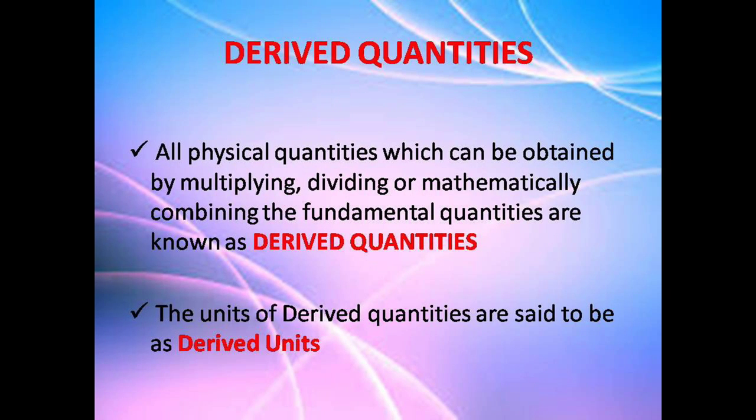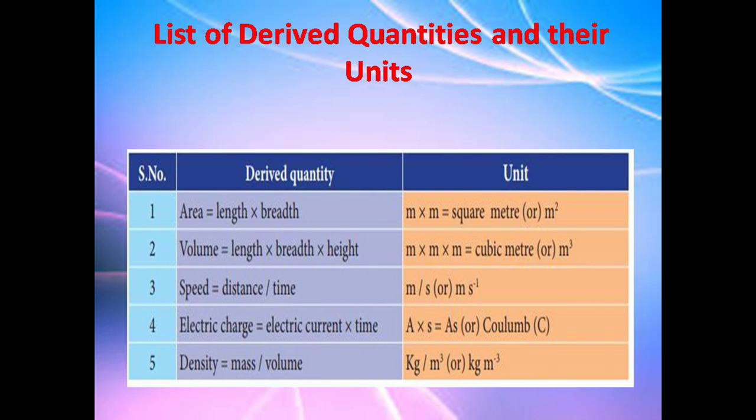Now let us see about derived quantities. For fundamental quantities, I said they cannot be expressed in other quantities, isn't it? But derived quantities can be obtained by multiplying, dividing, or combining the fundamental quantities. Okay? So, the units of derived quantities are said to be derived units. A list of derived quantities and the units is given here.